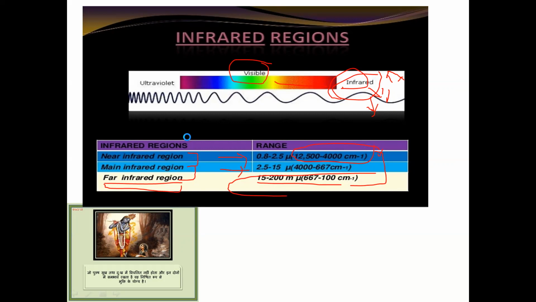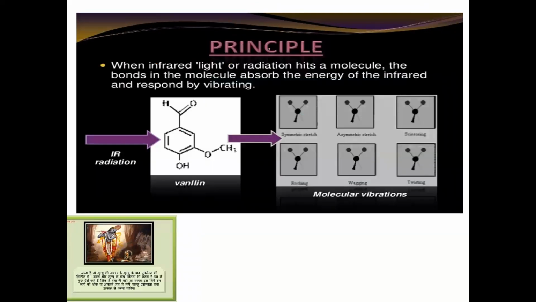In this slide I have discussed the principle. What is the principle behind IR spectroscopy? When infrared light or radiation hits a molecule, the bonds in the molecule absorb the energy.